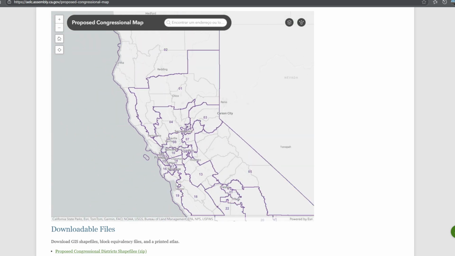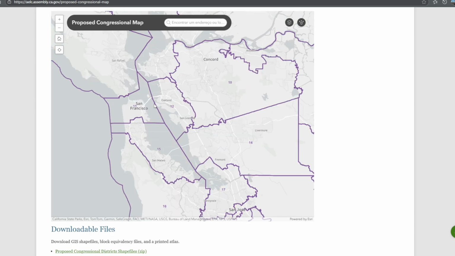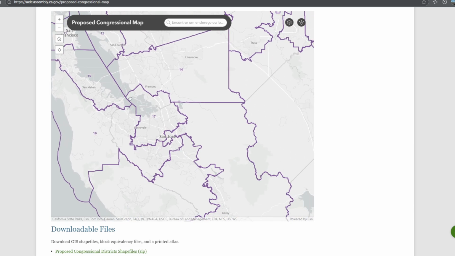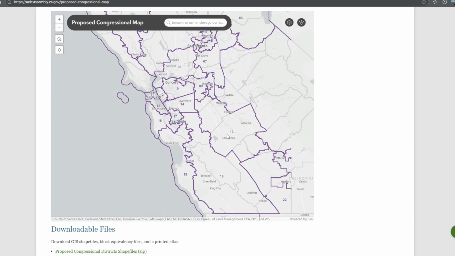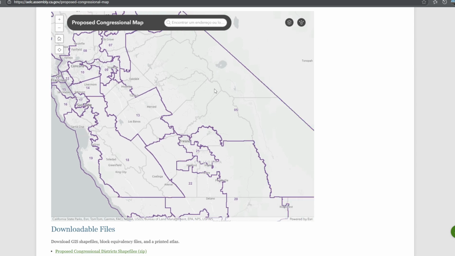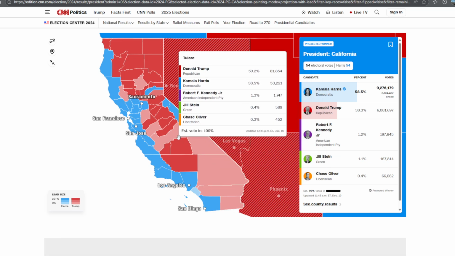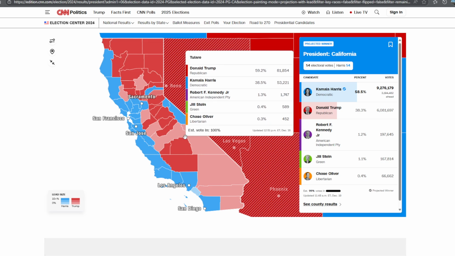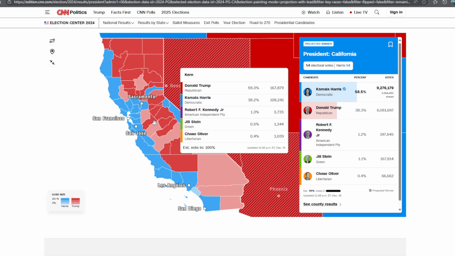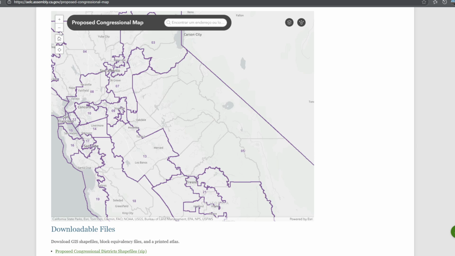Then you go to San Francisco, Nancy Pelosi's district. I think it's the same district, that they didn't change anything there. But then you go, this is Democratic areas. Then you go to this part. The 5th district is also Republican. This is this area, San Bernardino, Inyo County, I don't know how to say it, I'm sorry. And also Fresno and Tulare and Kern County. All of those are very Republican districts here.